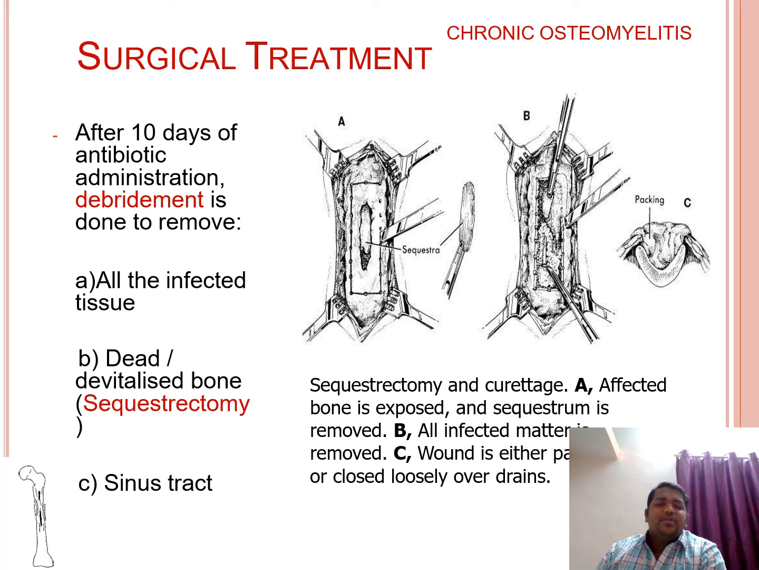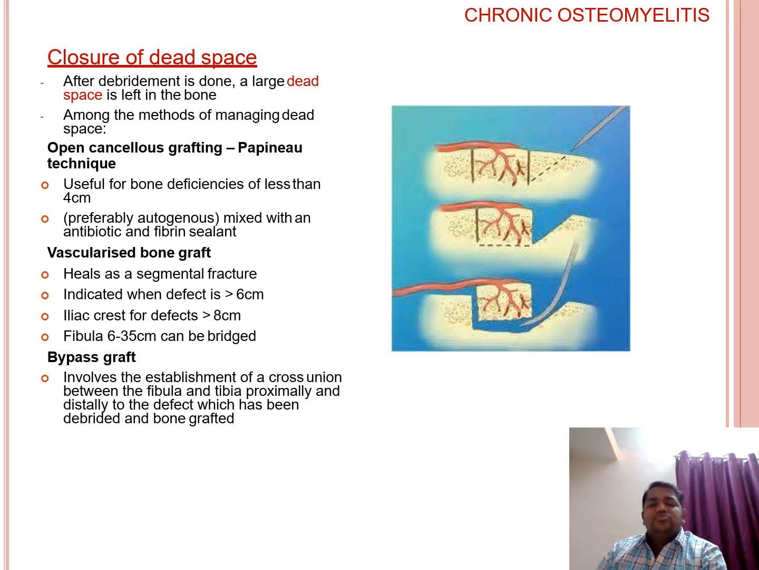So surgical treatment is in the form of debridement of all the infected tissue and dead and devitalized bone, that is sequestrum and sinus. If a dead space or bony cavity is formed, it is filled with cancellous bone chips and covered with a sealant, and then the closure is done, which is also termed the Papineau technique. It is helpful if there is bone loss, a big bony cavity or dead space present.